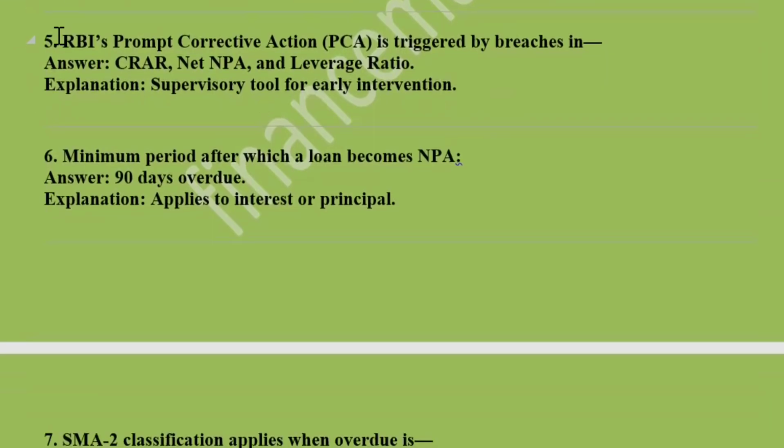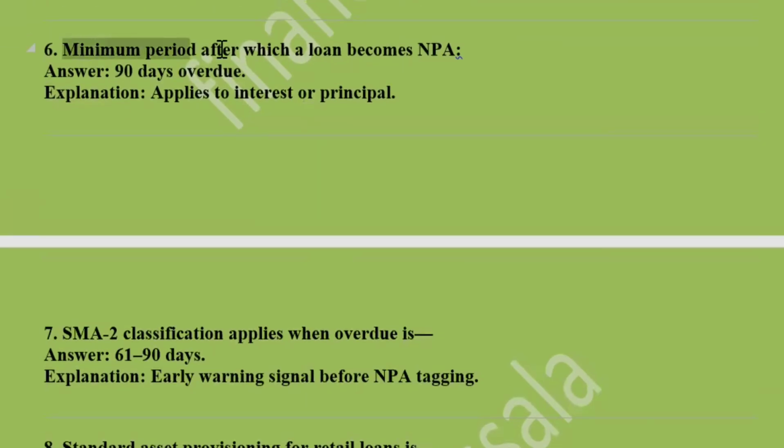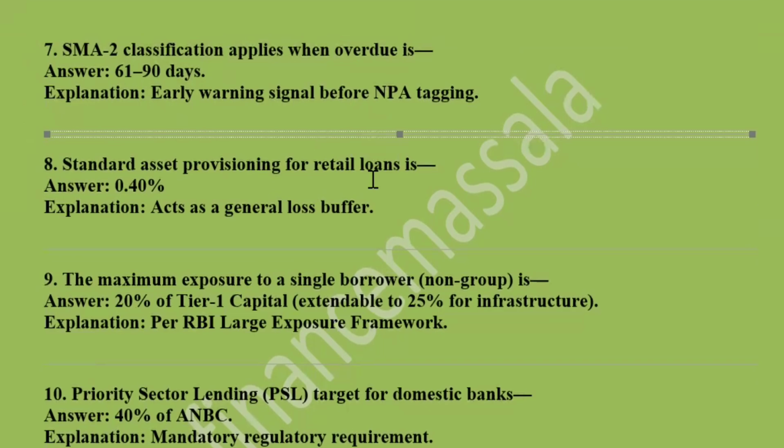Now, next is that RBI's Prompt Corrective Action, that is PCA, is triggered by breaches in CRAR, net NPA and leverage ratio. Next: the minimum period after which a loan becomes NPA is 90 days overdue, applied to interest or principal. Next, SMA-2 classification applies when overdue is 61 to 90 days, an early warning signal before NPA tagging.